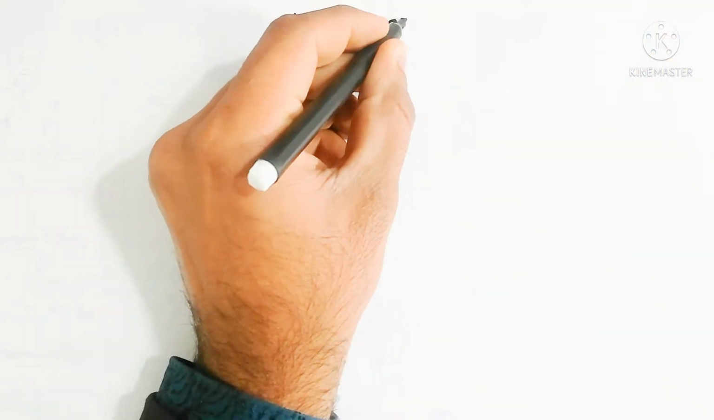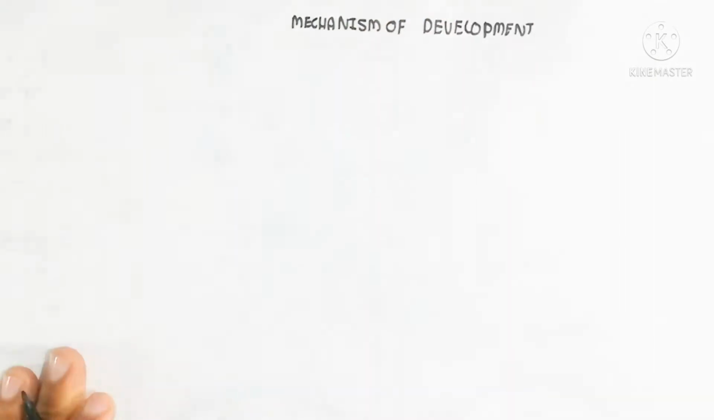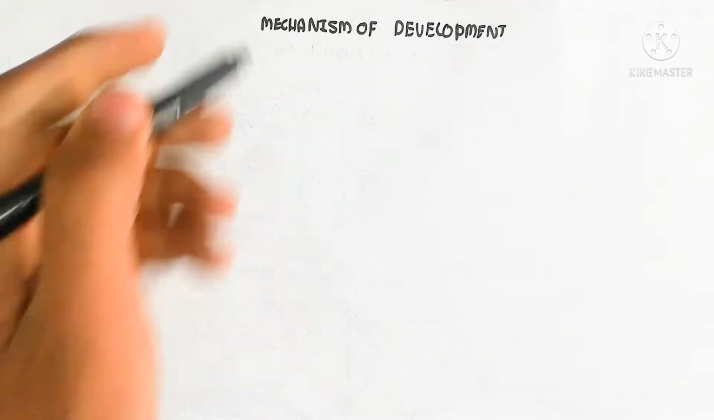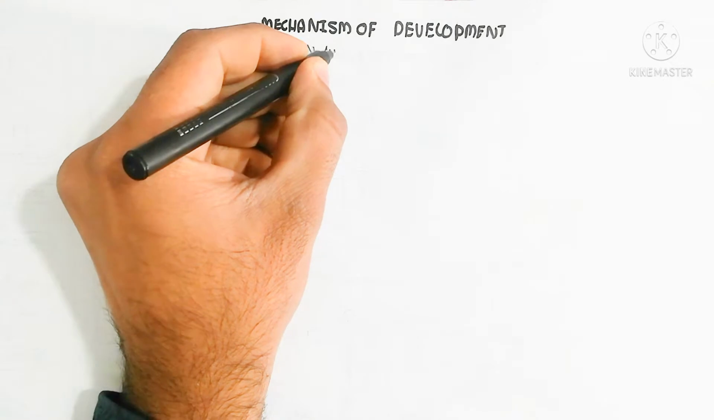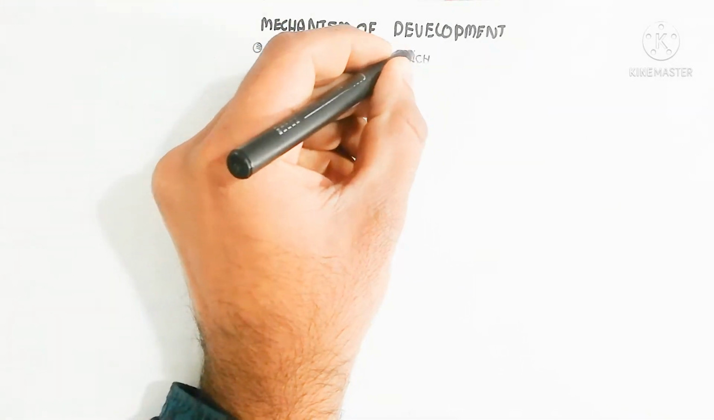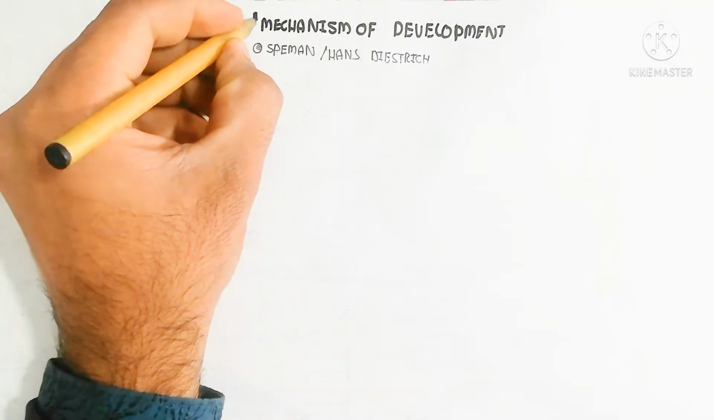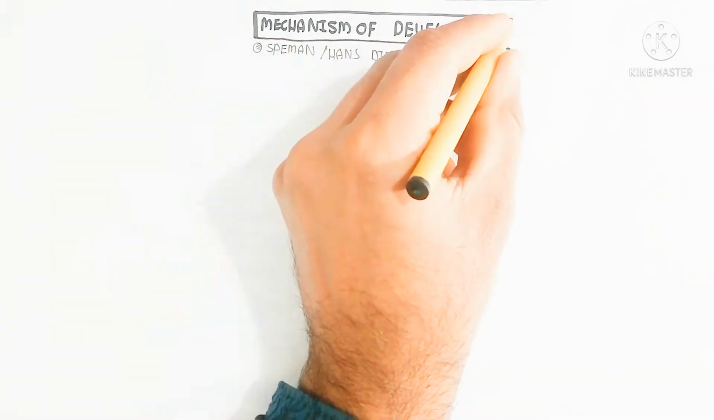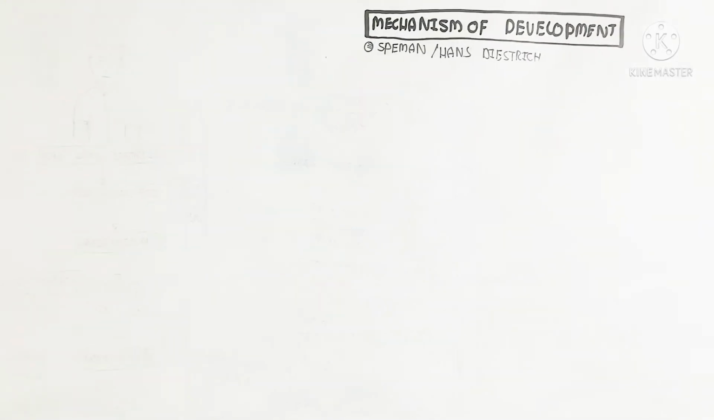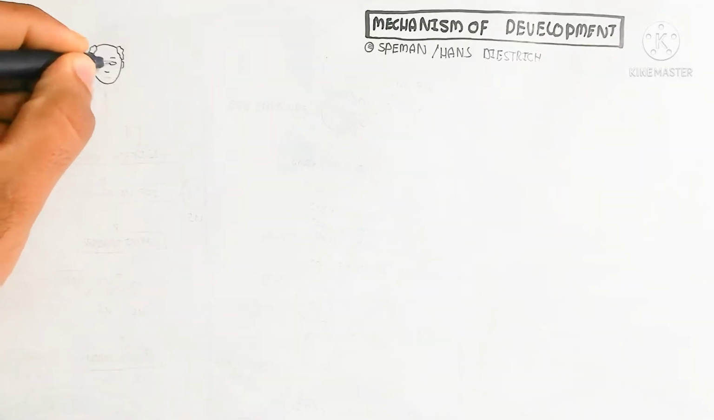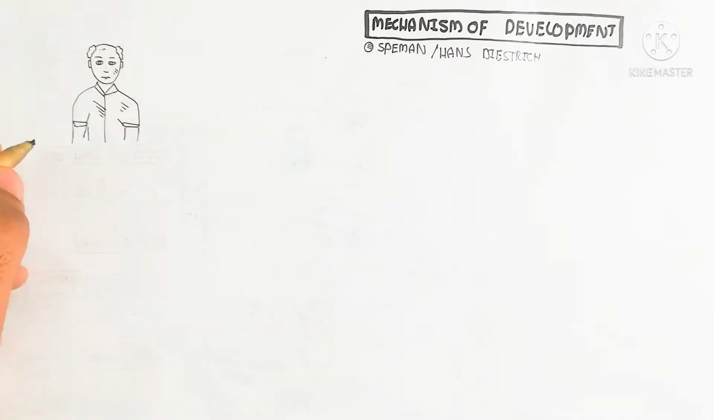Hello, in this video we will discuss the mechanism of development: an overview. Spemann and Hans Driesch are the two scientists who discovered the mechanism of development and how it is possible. So let's begin with the overview to understand the mechanism of development and how development occurs.